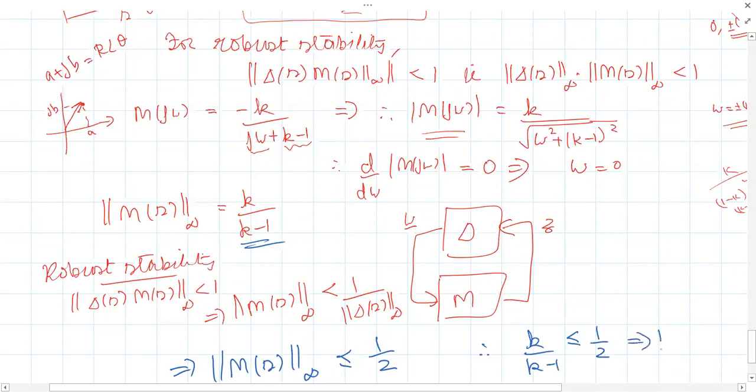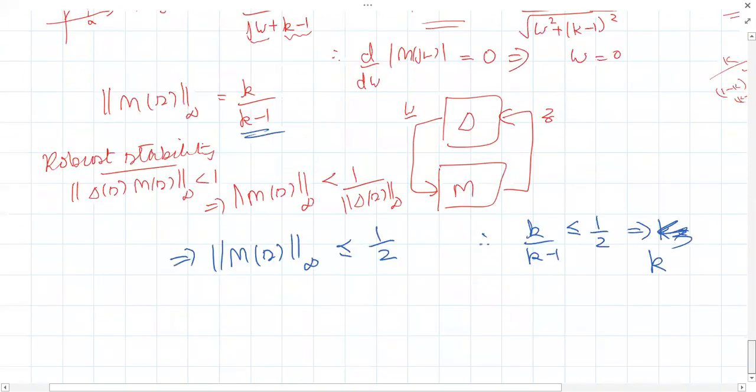What is the value of k from this condition? Tell me. K should be less than or equal to -1. This is equation 2.